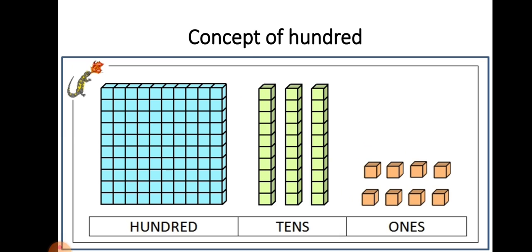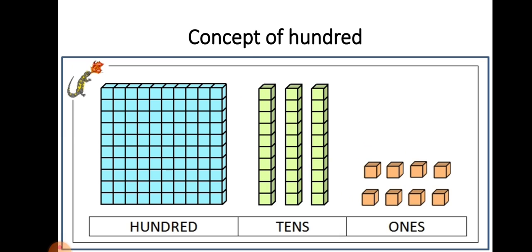Concept of 100. Two-digit numbers are divided in ones and tens.